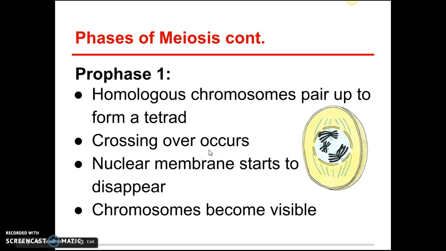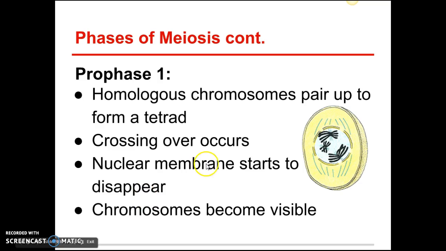Crossing over occurs. Crossing over is really important, so put a big star or something next to that. Crossing over is where these get shuffled around. So if all of this is all the information for chromosome 1, and let's say that's for your hair color and your eye color, that's all the genes that you possibly have for hair color. And they get shuffled around like a deck of cards, so that when we get our 4 cells at the end, not every cell gets the same information. This little concept is the thing that makes every single one of you in this room different. Look at the people around you. They are different because of this crossing over concept.